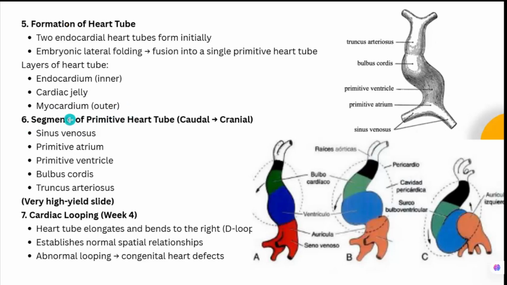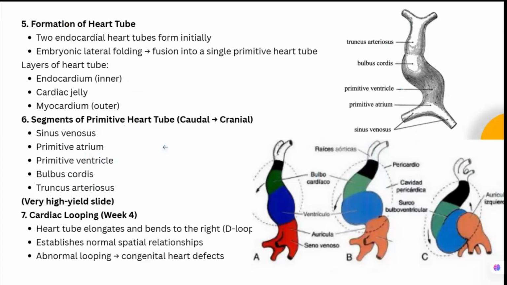Okay. Now, what are the parts or the segments of the primitive heart tube from caudal to cranial? So, if you go from caudal to cranial, you will have the sinus venosus, primitive atrium, primitive ventricle, then there is a bulbus cordis and the truncus arteriosus. This will give rise mainly to the ventricle and the outflow portion, and this is the inflow portion along with the atria. Okay, so you have to know this particular part.